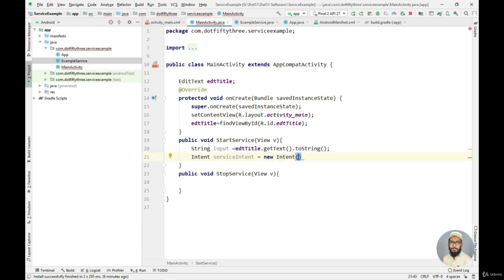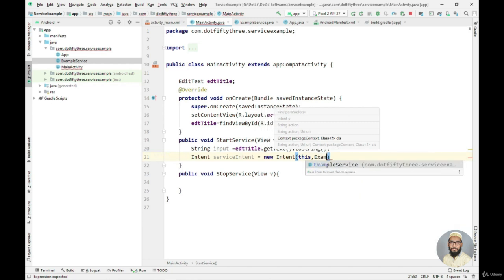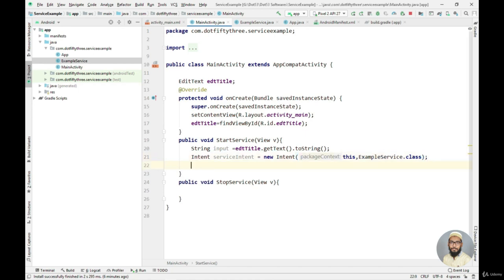Now I need to pass the context here, so I will say this, and as the second argument I need to pass my ExampleService class, so I will say ExampleService.class. Here I am specifying that whenever this button is clicked, pass the data from this activity to the ExampleService class. So let's put some extras here.